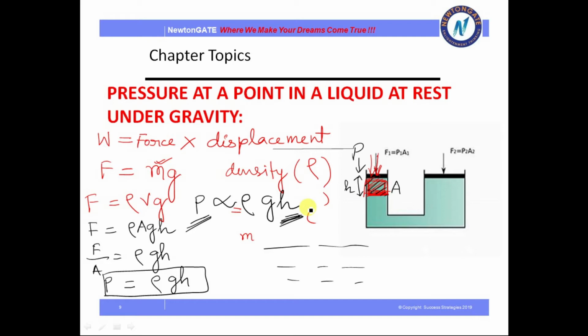Whenever you go deeper and the height becomes much greater, then what will happen? The pressure on you will be more. Suppose you are here, so what will happen? If you go deeper, the height becomes very large. So if the height increases, the pressure on you also increases. So you have to overcome this pressure to come to the surface of the water. And that is why you are advised not to go deeper into the water. Okay.